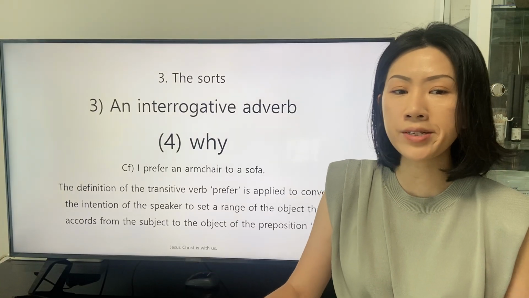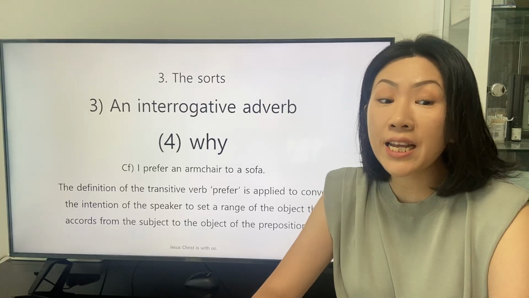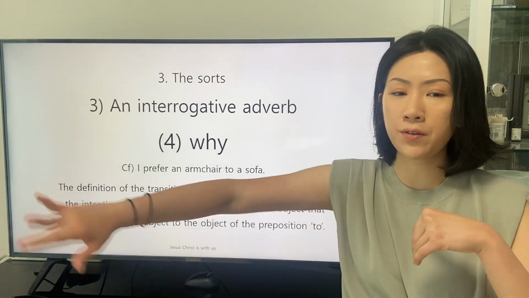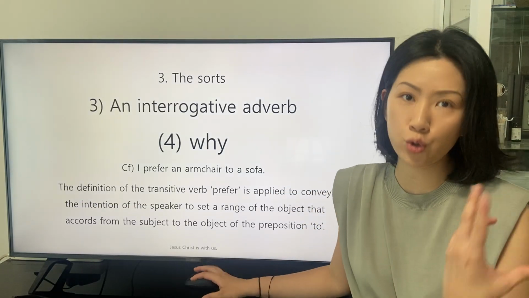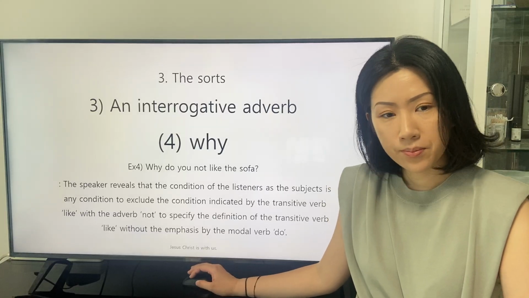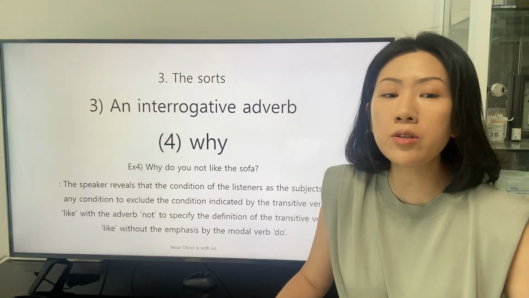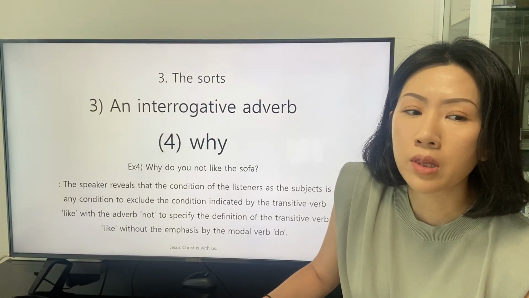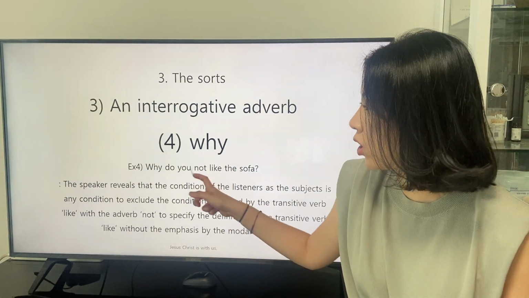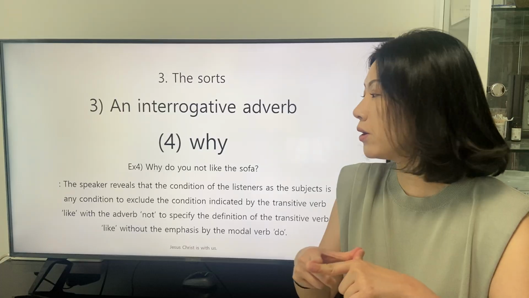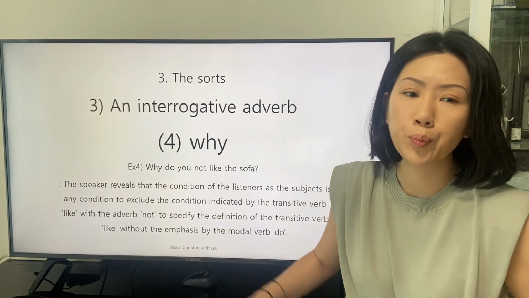The definition of the transitive verb prefer is applied to convey the intention of the speaker to set a range of the object that occurs from the subject to the object of the preposition to. The first example is this. Why do you not like the sofa? We can see that the adverb not is applied ahead of the transitive verb like, not with the modal verb do.